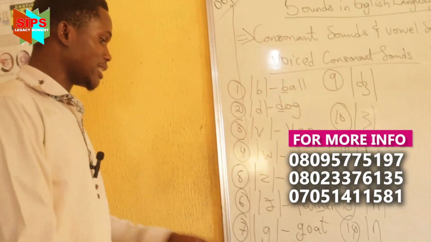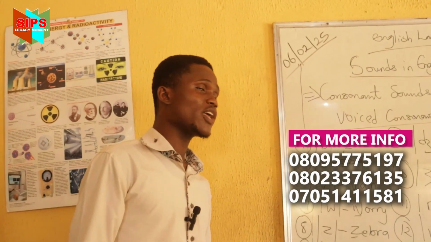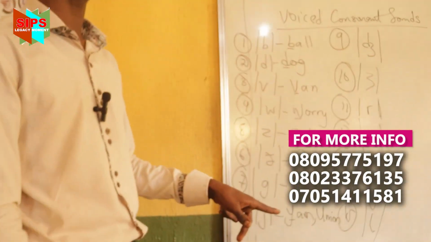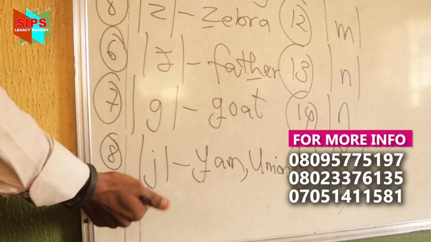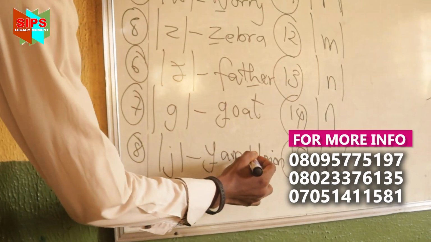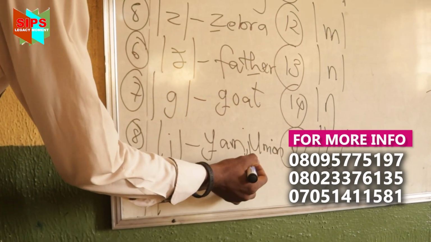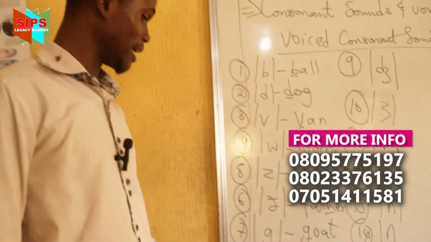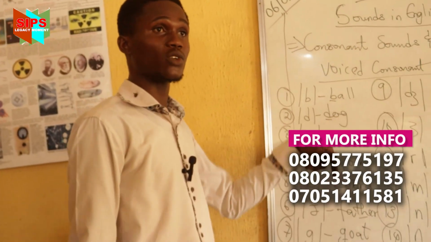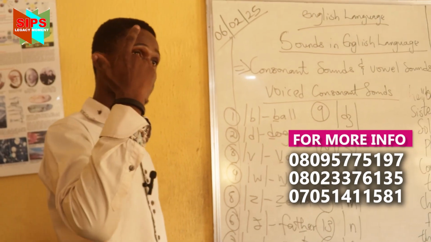Now note that whenever you want to pronounce this sound, it's always invisible in some words, like the word junior. You can't find this sound here, but it's actually appearing at the front here, because if you transcribe it, you will see the sound there. So whenever you see words that have this sound, but it's not appearing in the word, you have to be very careful with the transcription.